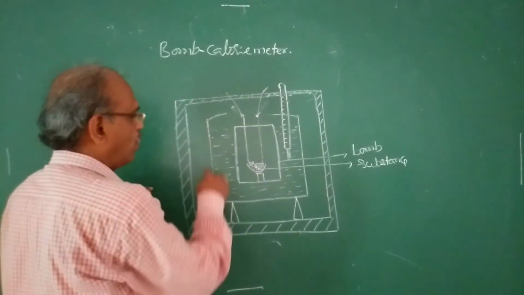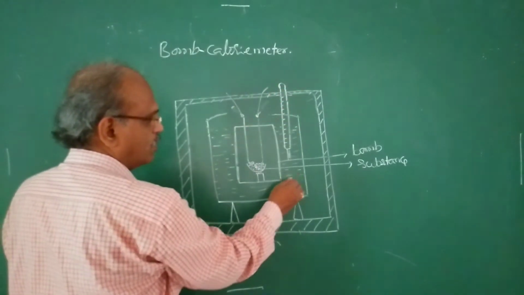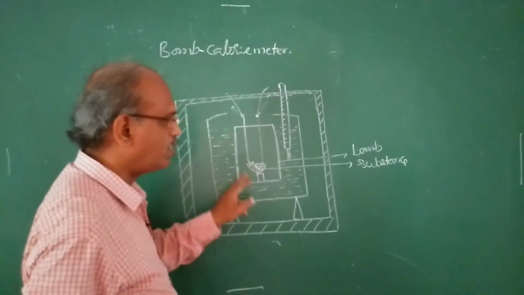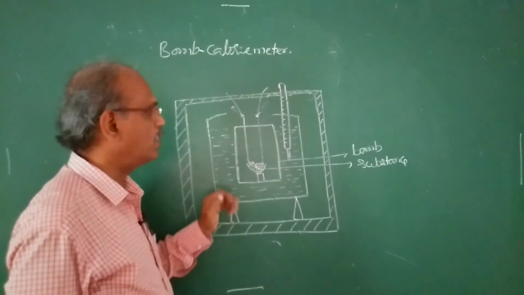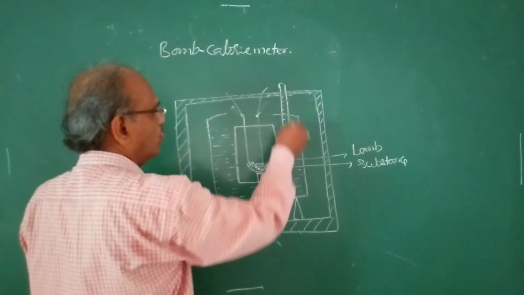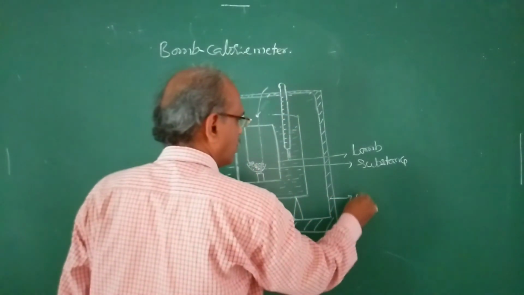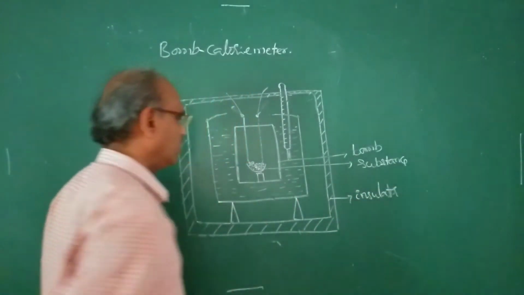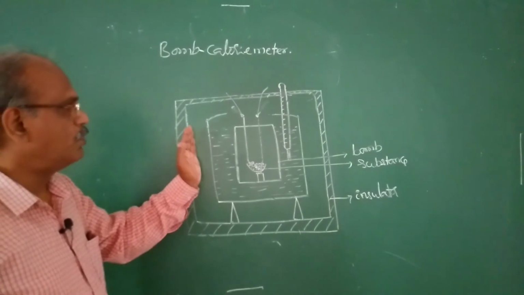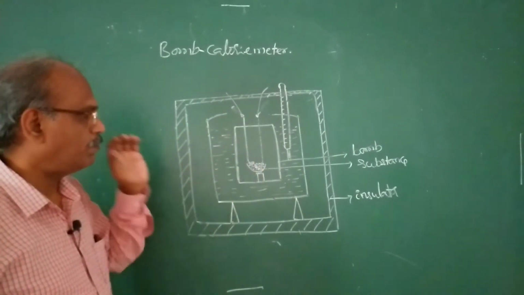And this is the water calorimeter. This acts as the surroundings for this system. This is the system and this is the surroundings. To note the temperature, a thermometer is used, and this is an insulator. This is the arrangement of a bomb calorimeter.